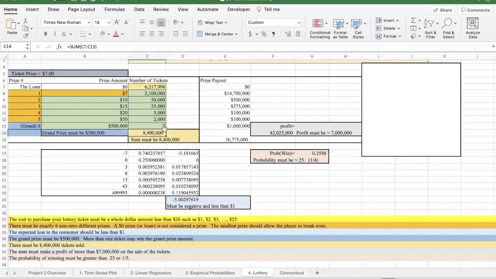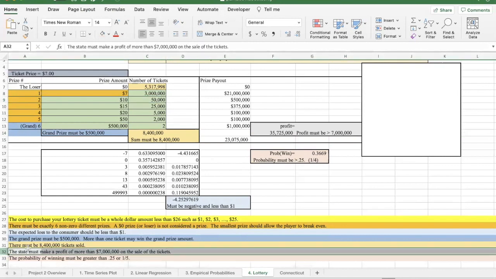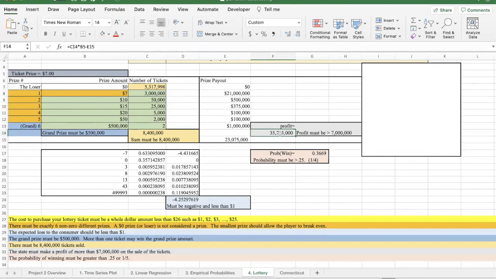I've designed this spreadsheet so that if you only change the green numbers, for example, if you change this one to 3 million, then it automatically updates the losing tickets so that these numbers still add up to the 8.4 million. Another thing that you need is for the state to make a profit of more than 7 million. So this number here, which is the profit that they earn, has got to be more than 7 million.